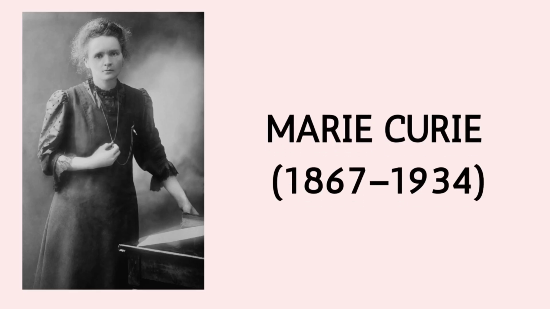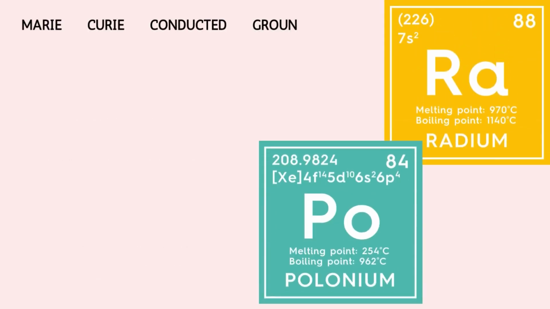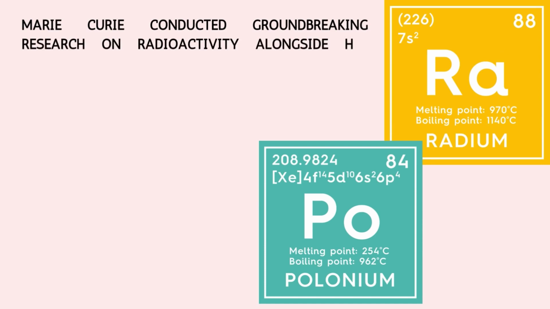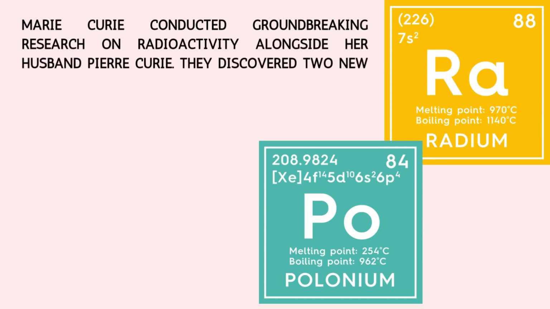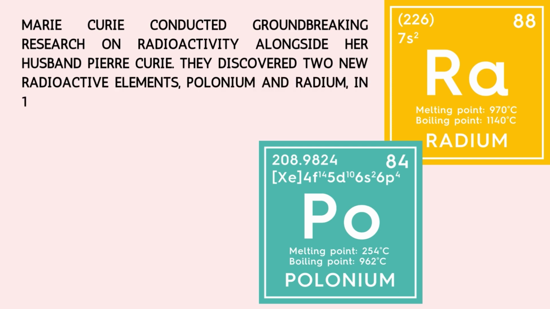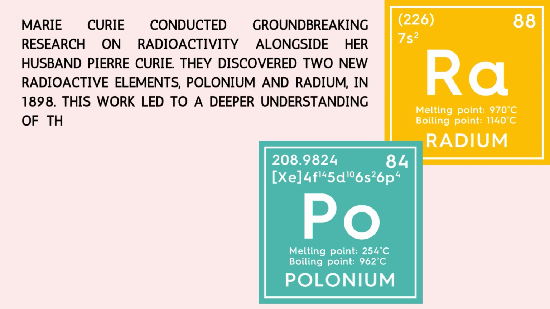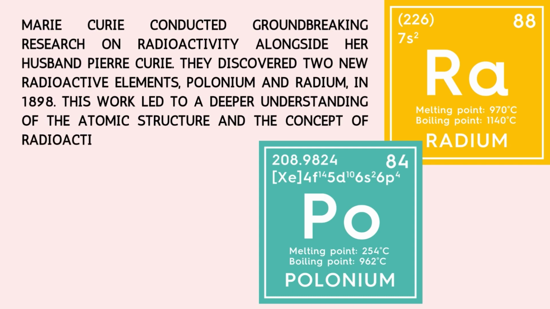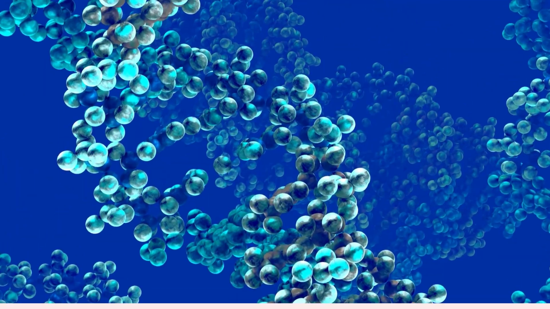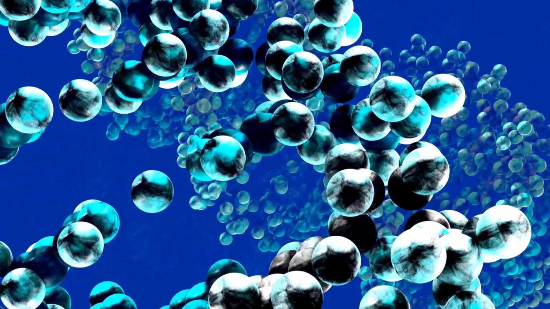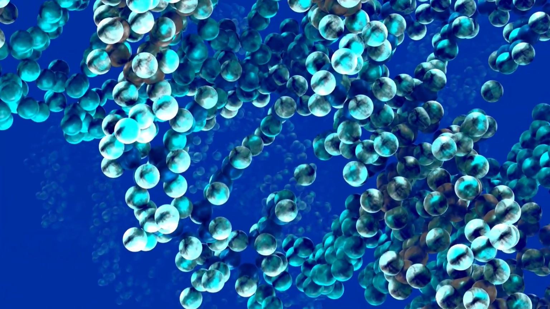Marie Curie, 1867 to 1934. Marie Curie was born on November 7, 1867, in Warsaw, which was then part of the Russian Empire and is now the capital of Poland. Marie Curie conducted groundbreaking research on radioactivity alongside her husband Pierre Curie. They discovered two new radioactive elements, polonium and radium, in 1898. This work led to a deeper understanding of the atomic structure and the concept of radioactive decay.